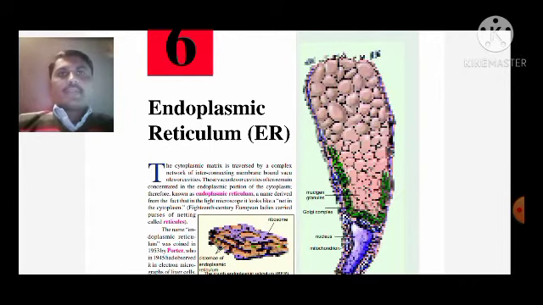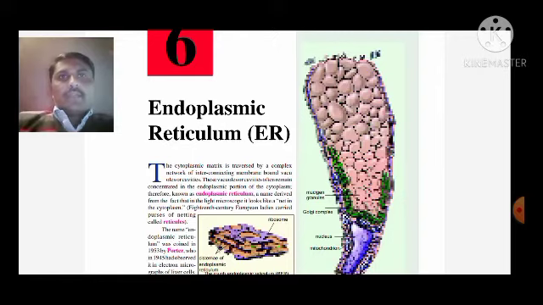Friends, we are discussing cell biology as well as molecular biology. In that, we have gone through the details regarding prokaryotes, eukaryotes, cells, and the cell organelles.